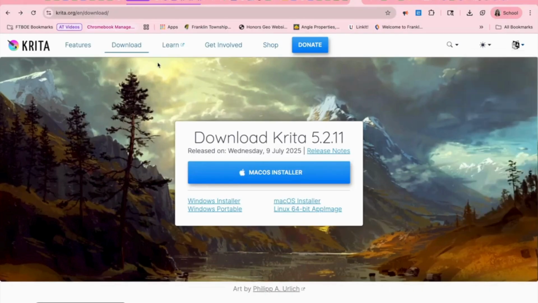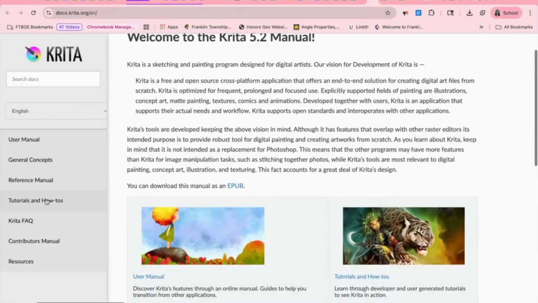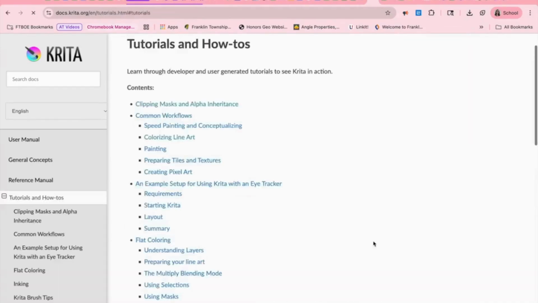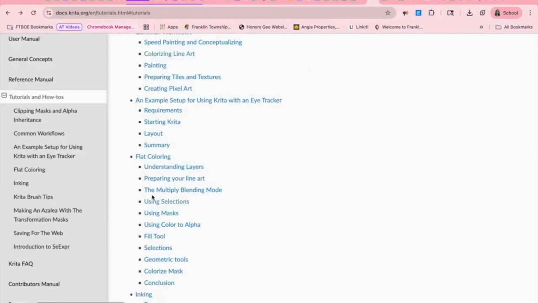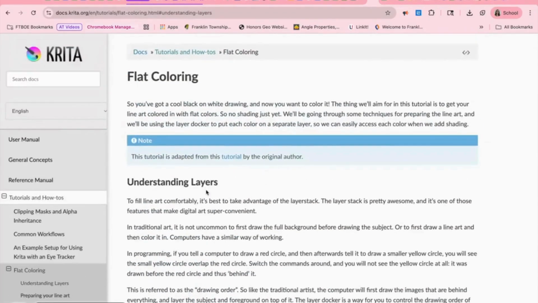So one thing I wanted to focus on with this website is the learning tool. Here, students can search for different types of artwork or concepts and then see tutorials and how-tos on that. So they can click on understanding layers and then click on that, and then there'll be a tutorial on that. And once again, you can change it to your language of preference.